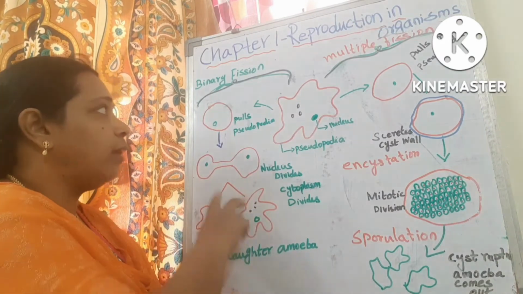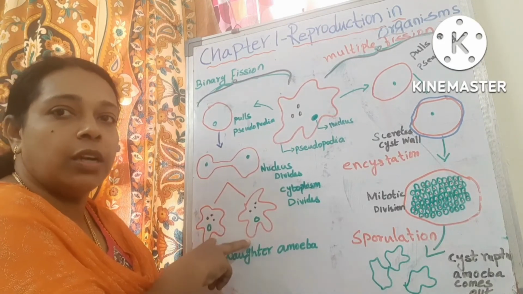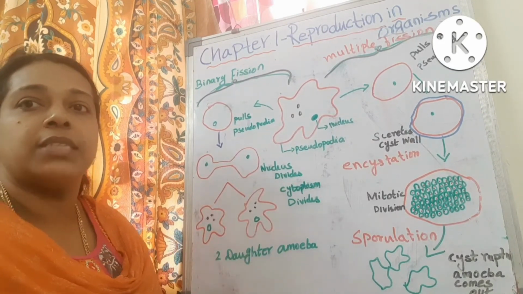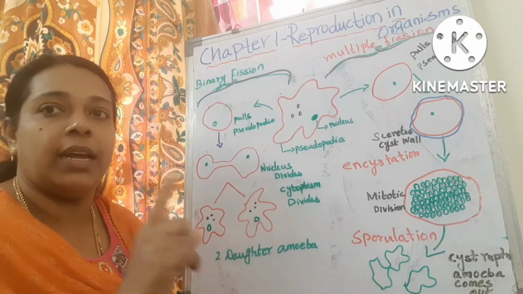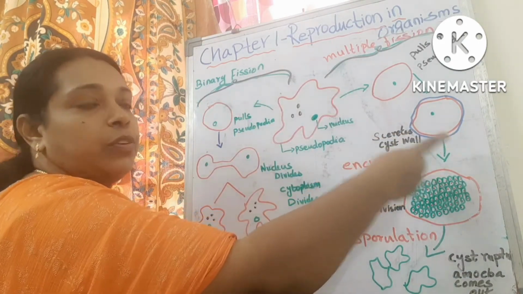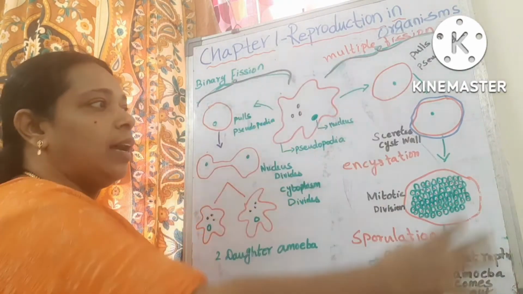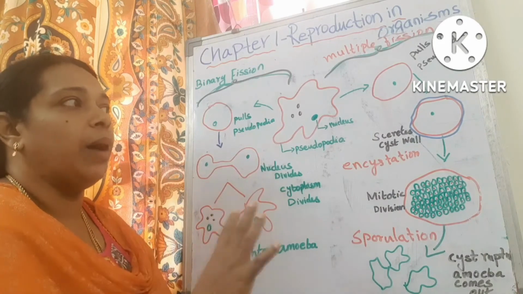From one single parent, 2 daughter cells are coming. We call this binary fission. So the amoeba can undergo multiple fission as well as binary fission, and this is about asexual reproduction by binary fission.